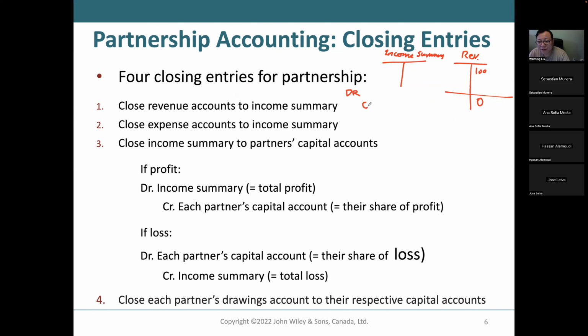What should I credit? When I close the revenue account, what should I debit? What should I credit? You debit unearned revenues and credit revenues.